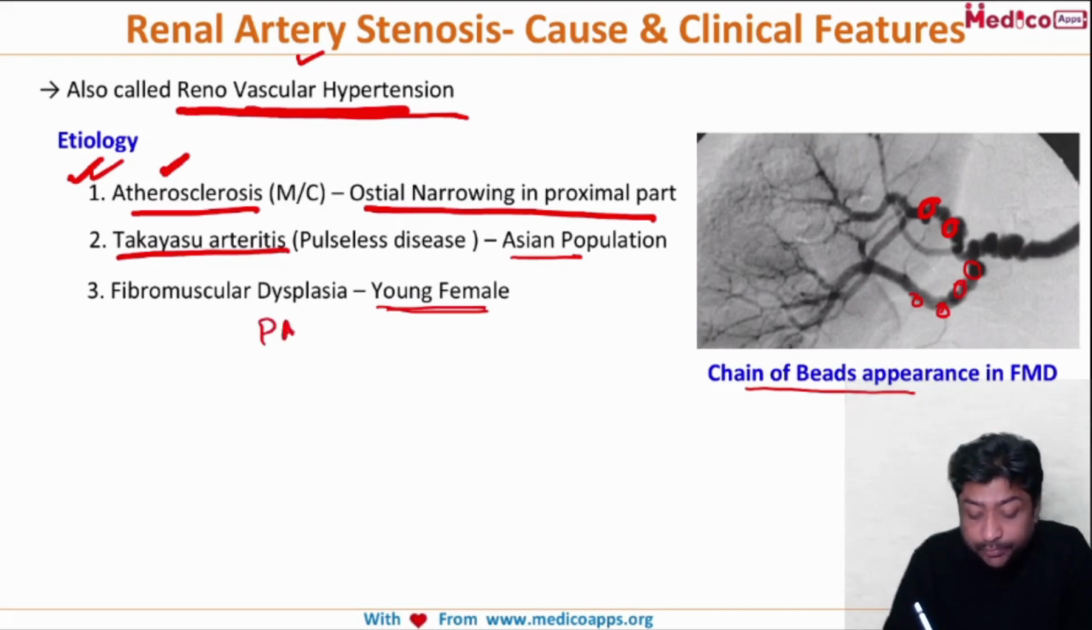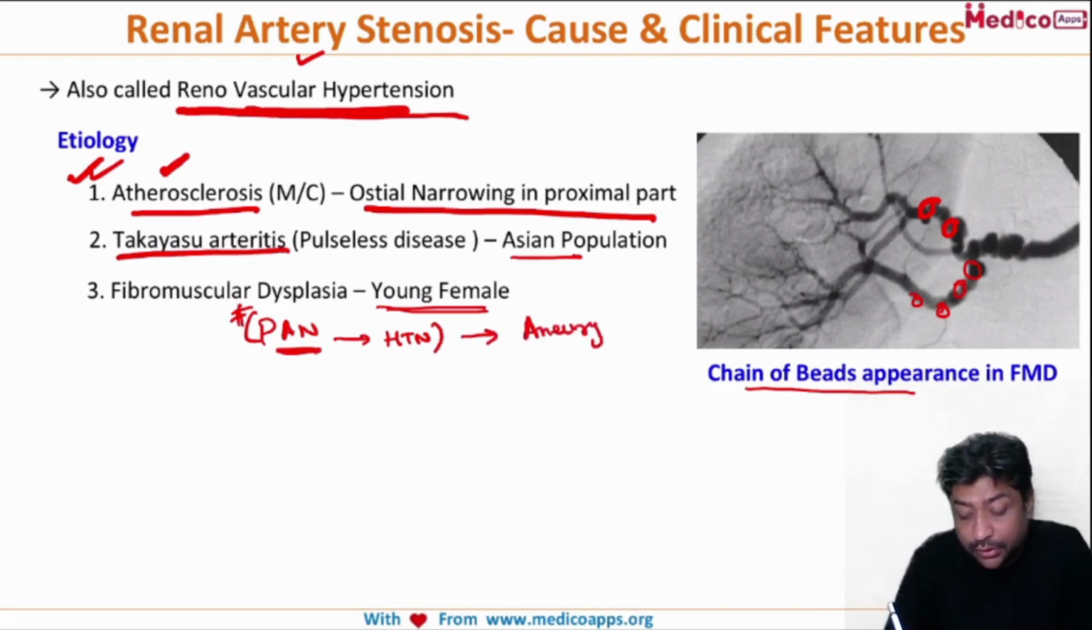Now remember, polyarteritis nodosa itself causes hypertension. A polyarteritis nodosa patient can have hypertension, but in polyarteritis nodosa, it is aneurysms that you see and not stenosis. This is very, very important.